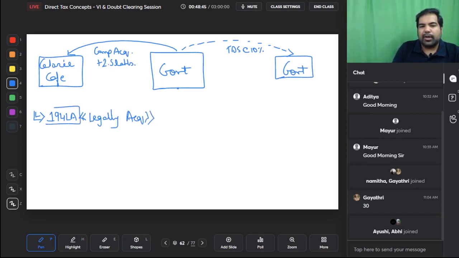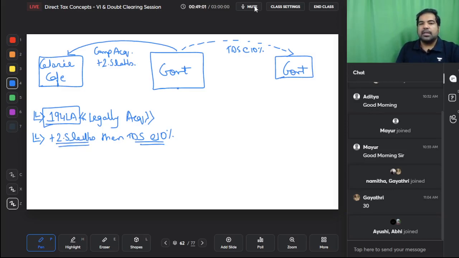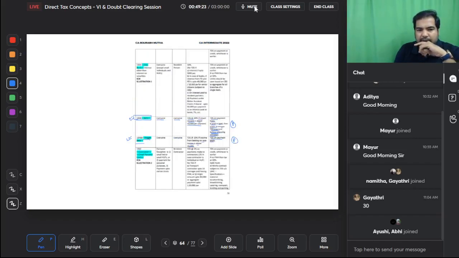If you legally acquired some property, and the value of the property is more than 2.5 lakhs, then TDS at the rate of 10%. This is the concept of legally acquire. But because the government, or a government body, is paying you, this is on payment basis, not on credit basis. This is only and only on payment basis. This is simple. So first you rented, then you acquired, and then the government acquired your Calorie Cafe. So this is how the trajectory goes.